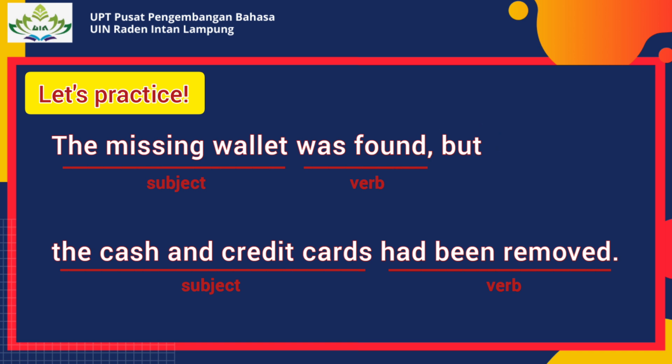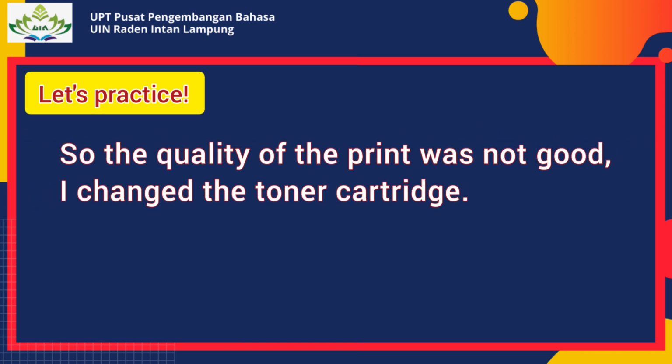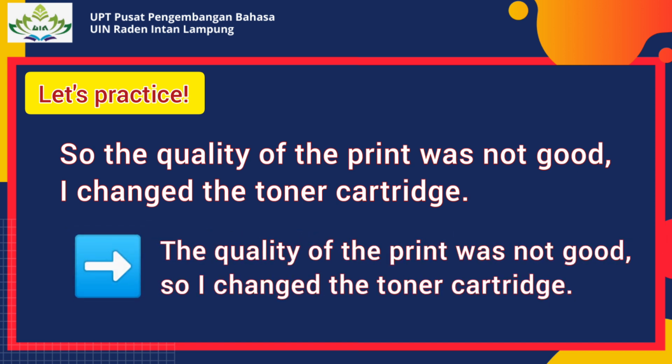Let's practice again. Look at the sentence. So the quality of the print was not good, comma, I changed the toner cartridge. This sentence is correct or incorrect? Yes, you are right. This sentence is incorrect. This sentence has connector so, but the position is incorrect. It should be placed in the middle after the comma.